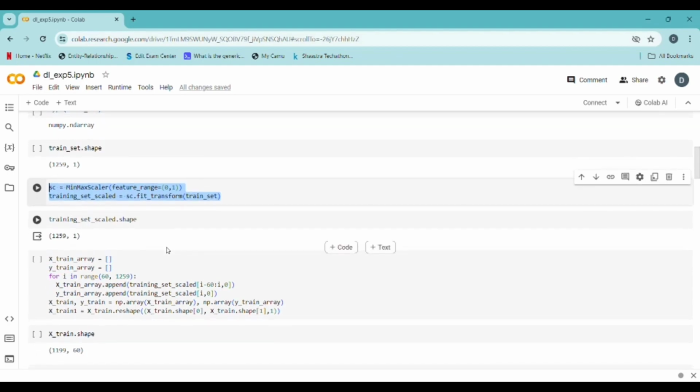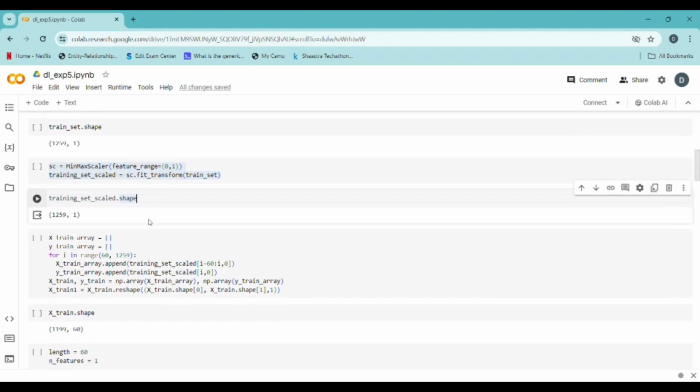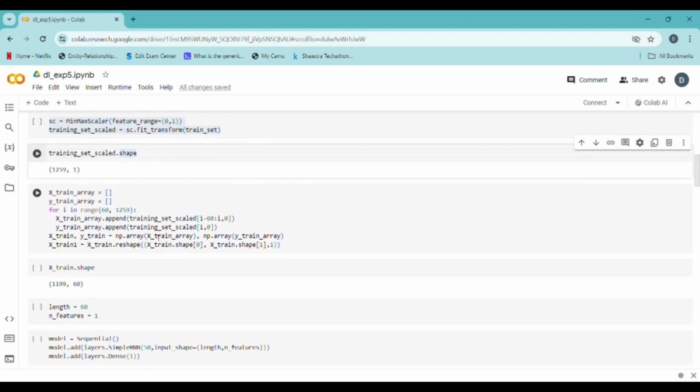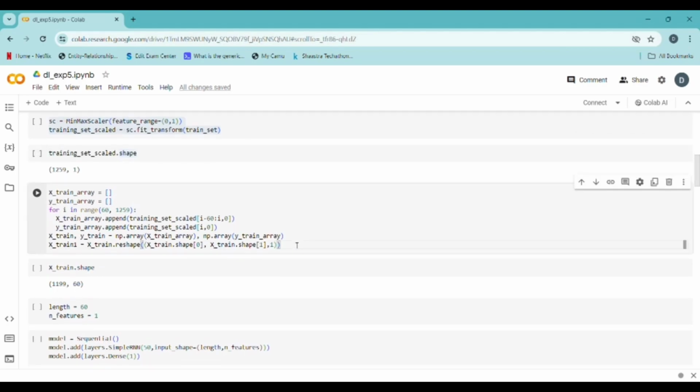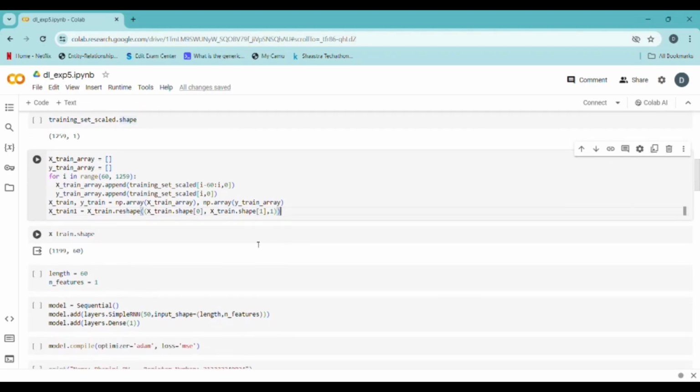This block of code prepares the training data for a time series prediction model. It creates sequences of 60 time steps along with their corresponding labels for each step. Then it converts these lists into NumPy arrays and reshapes X_train into a 3D array suitable for input into a recurrent neural network. Then we specify the length and the number of input features as shown. Now let us move on to the model creation.